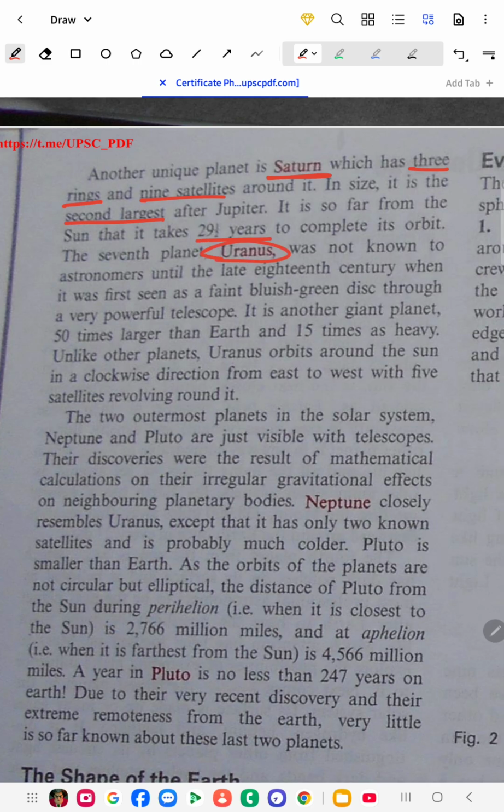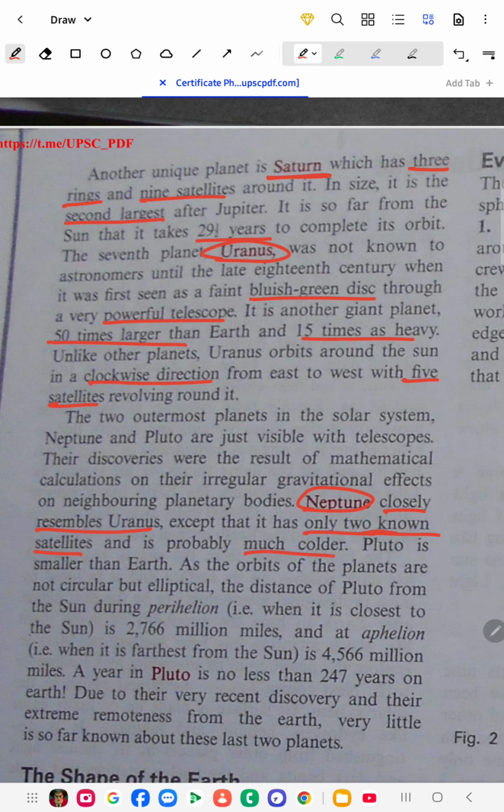Then comes Uranus. Uranus is a bluish green disk through a powerful telescope. It is another giant planet. It is 50 times larger than the Earth and 15 times as heavy as the Earth. It also revolves in the clockwise direction, from east to west, with 5 satellites. So these are the important features of Uranus. Then comes Neptune. Neptune closely resembles Uranus. This is the important thing, and it has only 2 known satellites till now. Much colder.